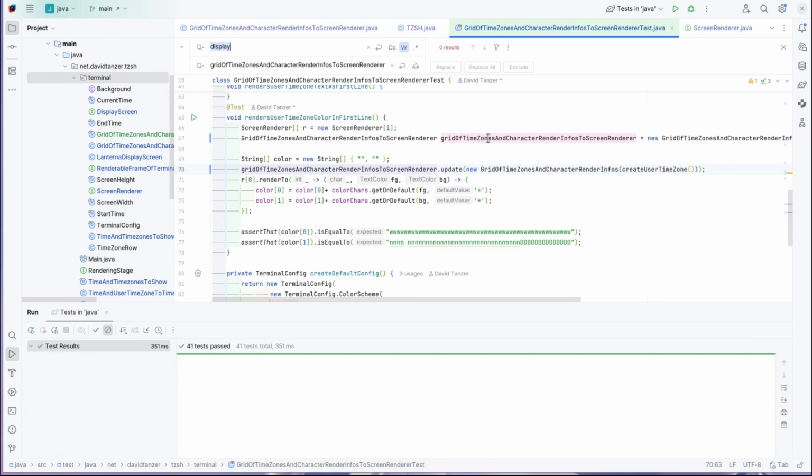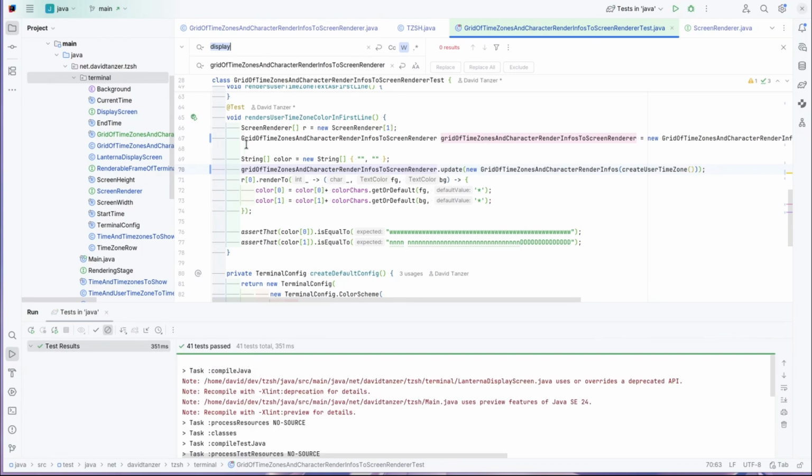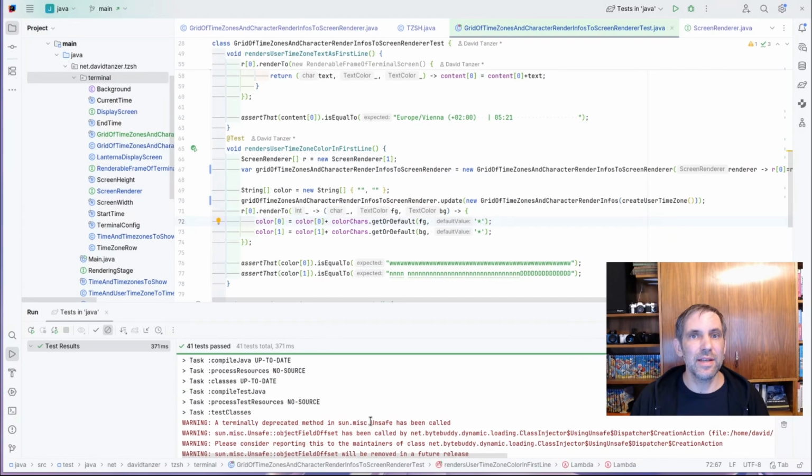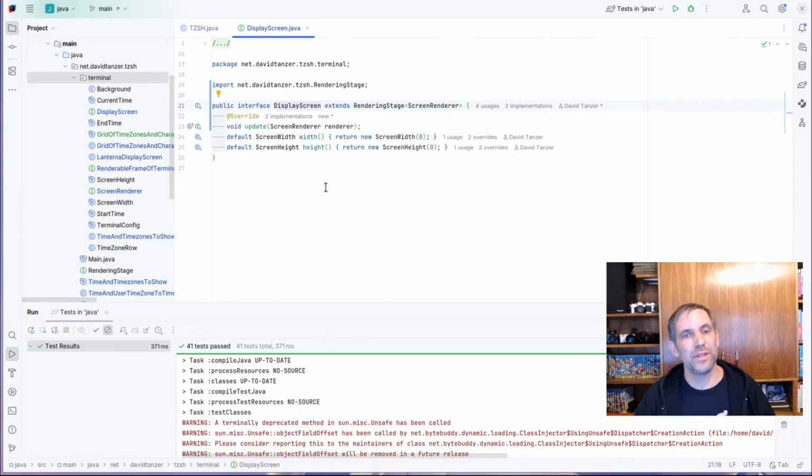Are the tests still green? They are, so we can change all of those to using var to make up for the long name. And the tests are still green. I have one more thing here to change, which is this display screen interface that I didn't really get rid of completely yet, because it still has these with and hate functions here that I didn't change to the tell don't ask principle yet. Maybe something for one of the next videos.